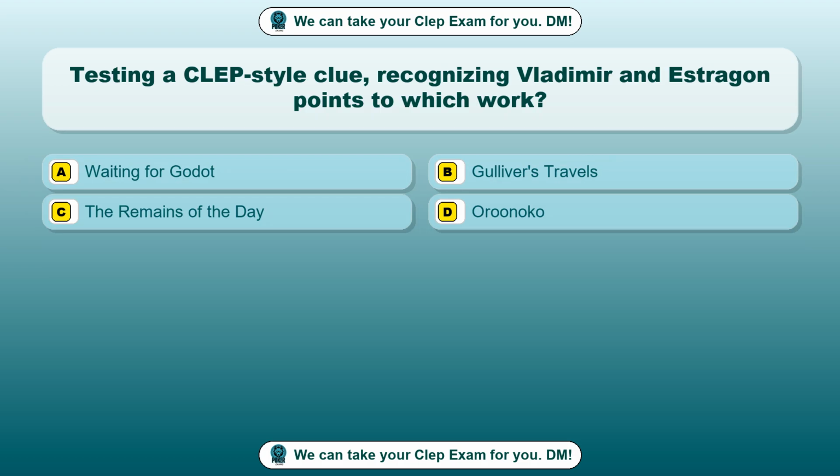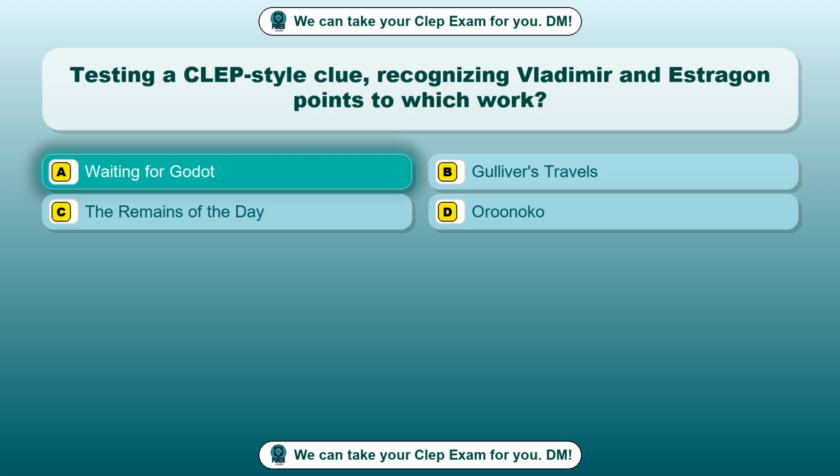Question 19. Testing a CLEP-style clue, recognizing Vladimir and Estragon points to which work? Option A, Waiting for Godot. Option B, Gulliver's Travels. Option C, The Remains of the Day. Option D, Oroonoko. The correct answer is option A, Waiting for Godot.